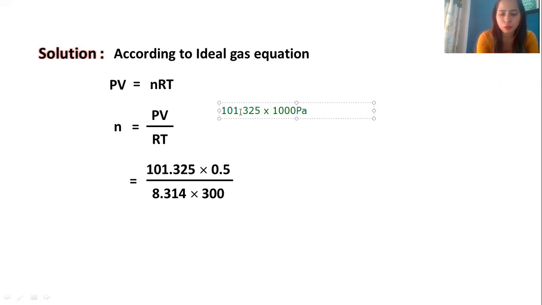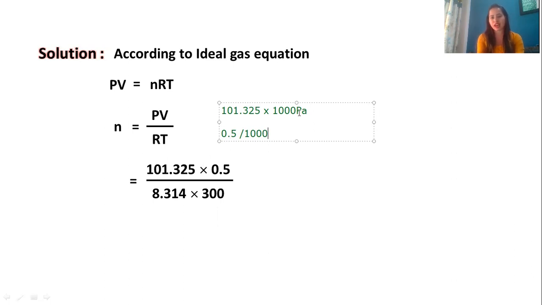If I talk about 0.5 dm cube, I need to convert that into meter cube. So 0.5 divided by 1000, or I can say into 10 raised to minus 3. So into 1000 and divided by 1000, it will automatically get cancelled. It's not that they have not done any conversion over here. You have to convert them and then only you can write it over here. Otherwise, your marks will be deducted.